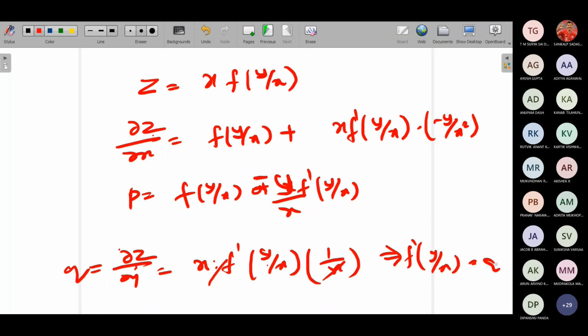I'm sorry, ma'am. So you have q equals dou z by dou y, what I was talking. You get f dash of y by x equals q. Now you substitute that here. So you can replace f dash of y by x by q. Okay.